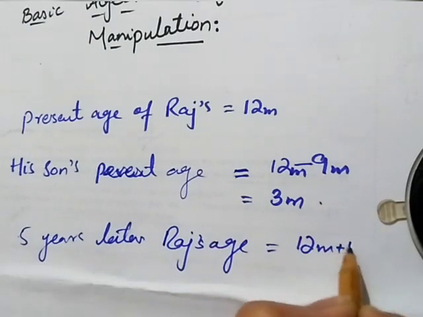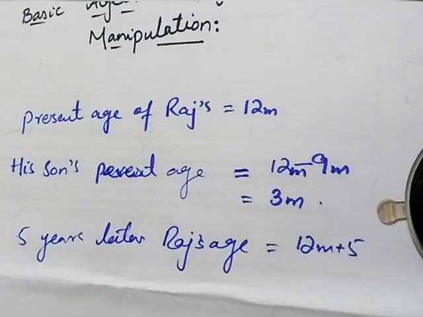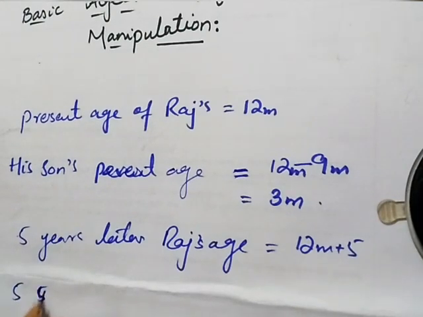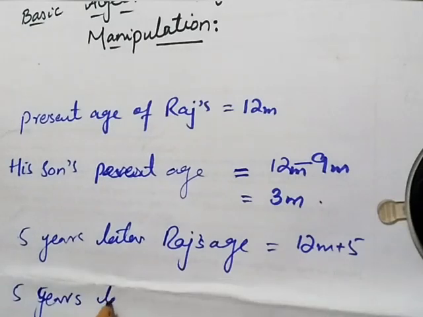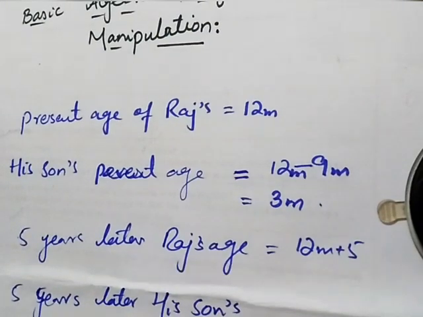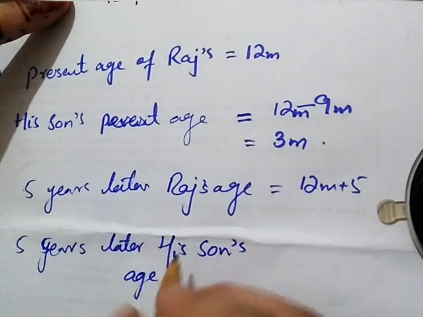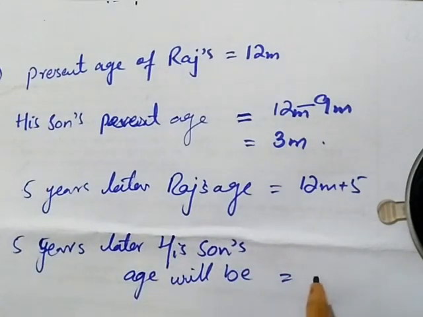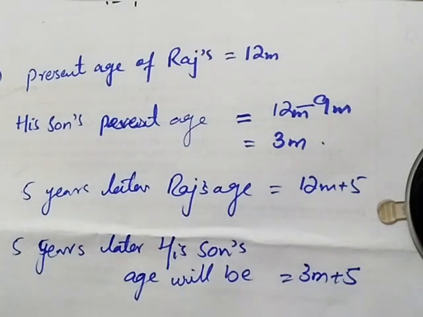12m plus 5. And the same is that after 5 years his son's age will be... Now the present age of his son is 3m. After 5 years it will be 3m plus 5. Okay, now in the second part we have to find the sum.